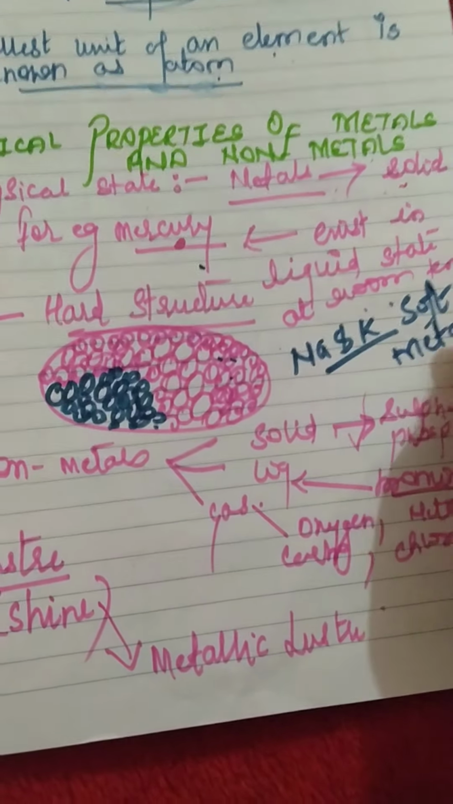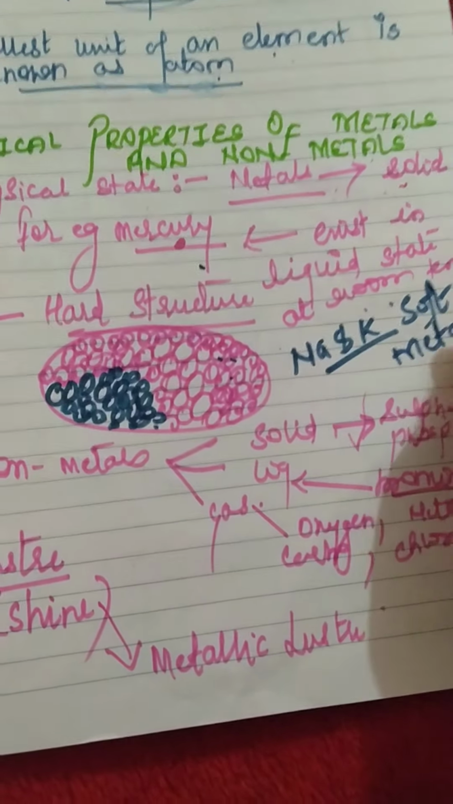Now, when we come to non-metals, they exist in all three different states: solid, liquid and gas. For solids, sulfur and phosphorus are the best examples. For liquid, bromine is the best non-metal. In the gaseous state, many non-metals exist, such as oxygen, nitrogen, carbon and many more.